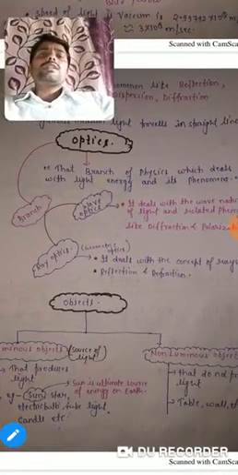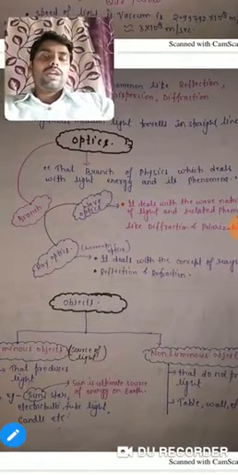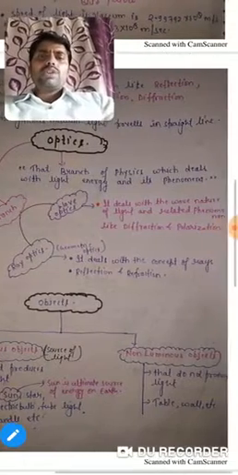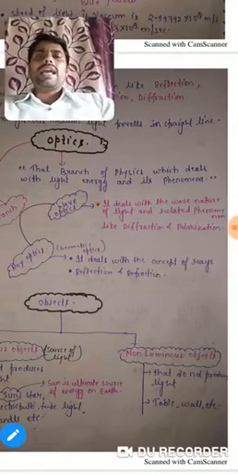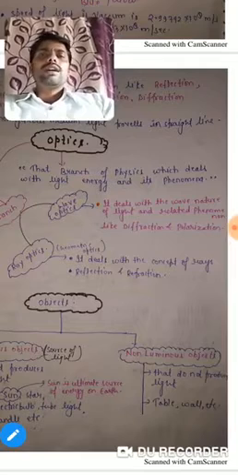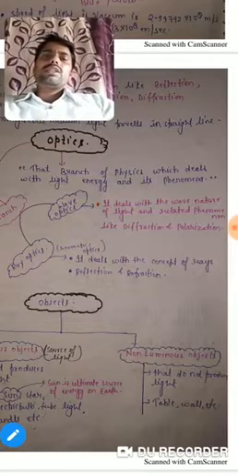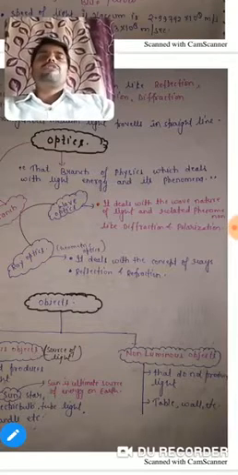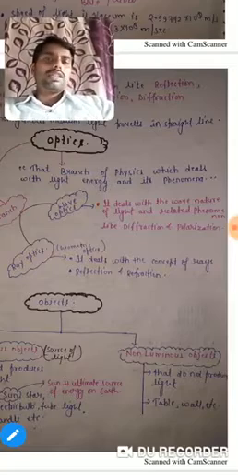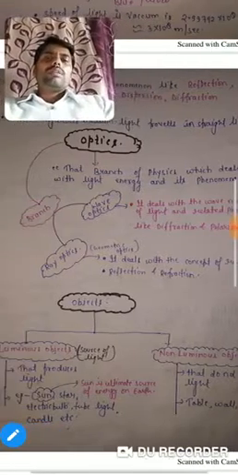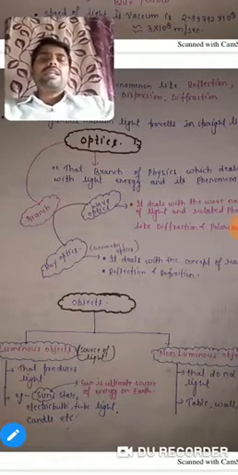Now, what is the study of light called? The study of light is called optics, the branch of physics which deals with light energy and its phenomena. The branches of optics are wave optics and ray optics.